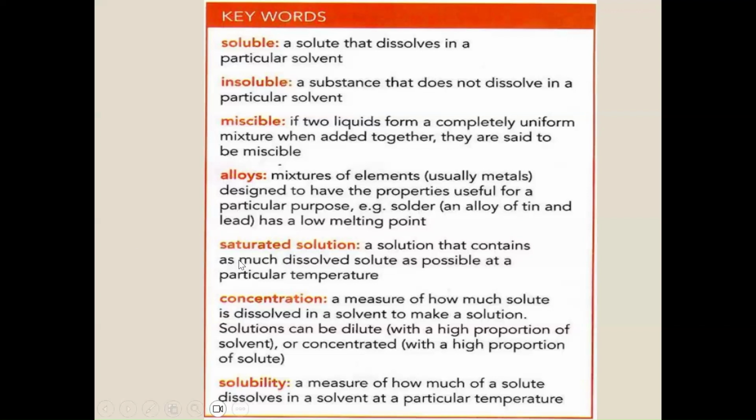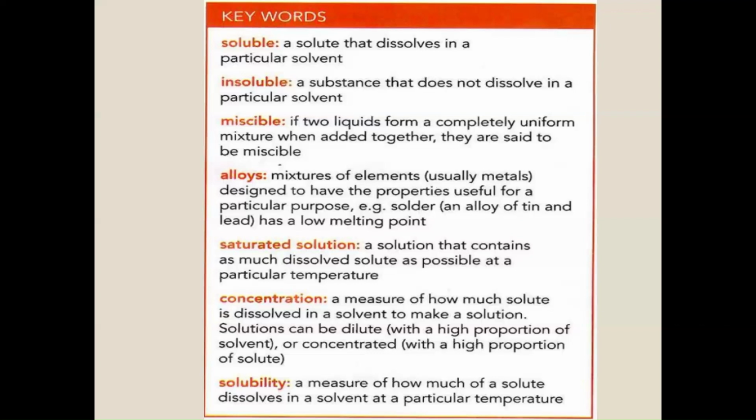So we mentioned the saturated solution. The concentration is a measure of how much solute is dissolved. For example, if you dissolve a large amount of sugar in water, there is a concentrated solution because there is a high amount of solute dissolved in the solvent. But if you add a small amount of sugar in water, this will be a diluted solution.